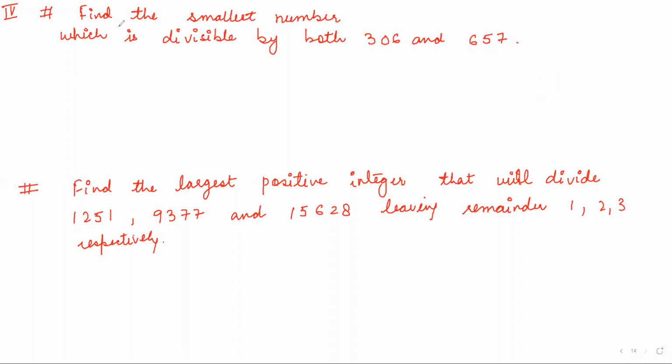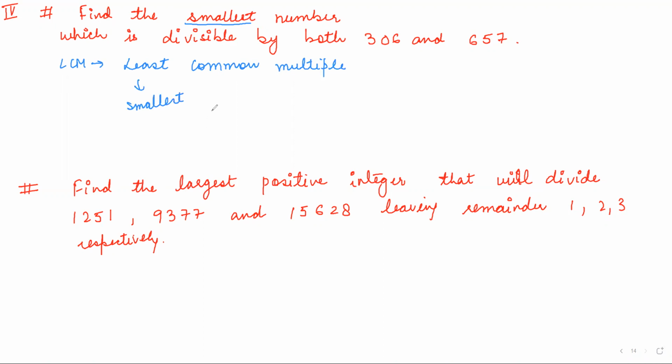Now see, first type. Find the smallest number which is divisible by both, right? So that means you have to find the LCM. What is the full form of LCM? It is least common multiple, right? Least means it is actually the smallest multiple which is there.